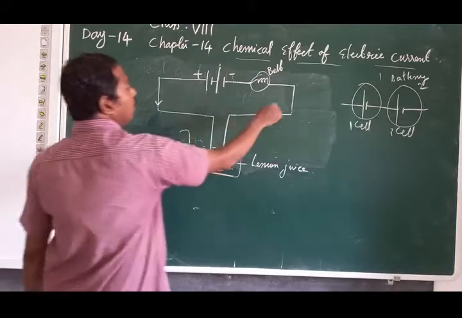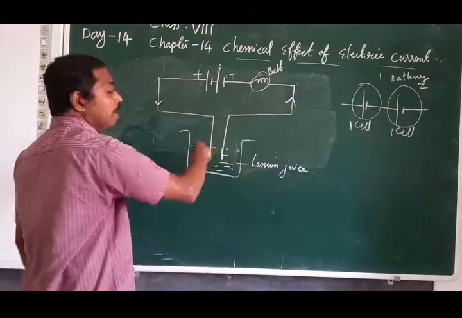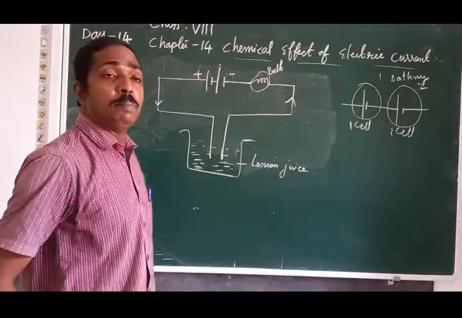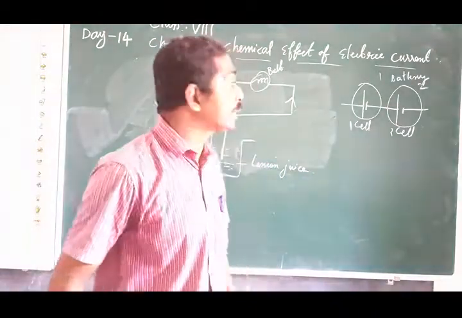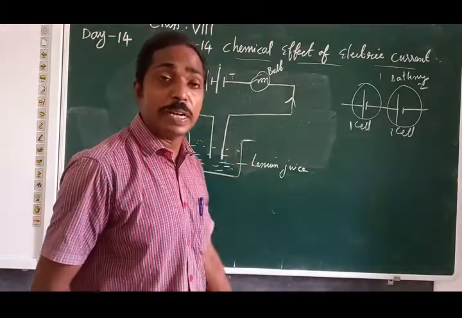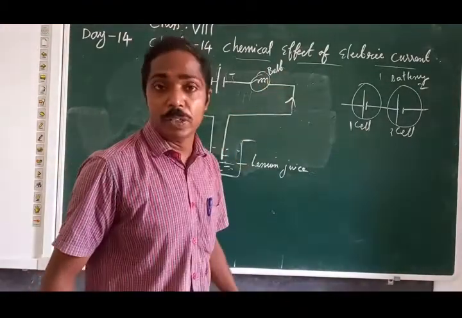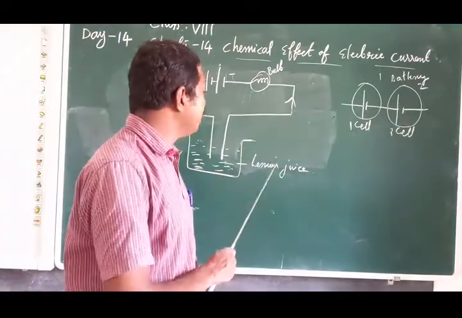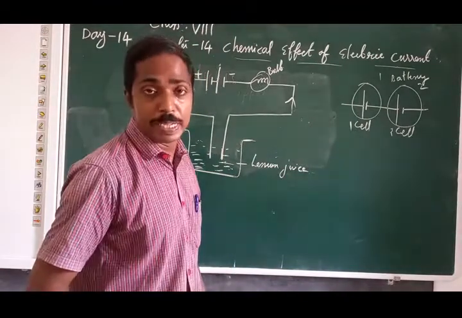This is where current passes. Current can pass through this lemon juice. If lemon juice conducts electricity, the bulb will glow. If lemon juice is not conducting electricity, the bulb cannot glow. So whether the bulb glows or not depends on the solution we are taking.